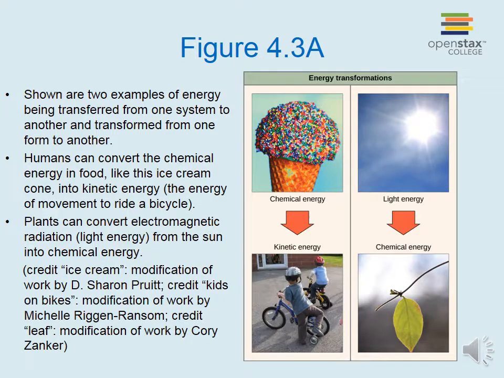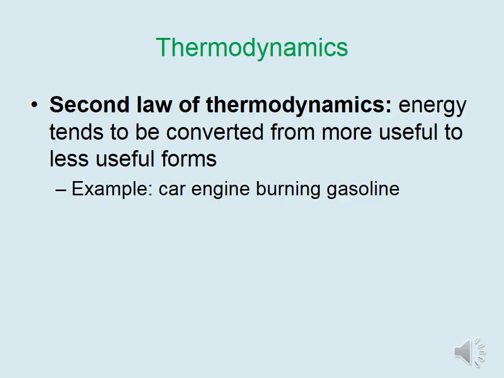Here we see two more examples of energy conversions. Energy is transferred from one system to another and transformed from one form to another. Humans can convert the chemical energy in food, like this ice cream cone, into kinetic energy, the energy of movement, to ride a bicycle. Plants can convert electromagnetic radiation, which is light energy from the sun, into chemical energy.